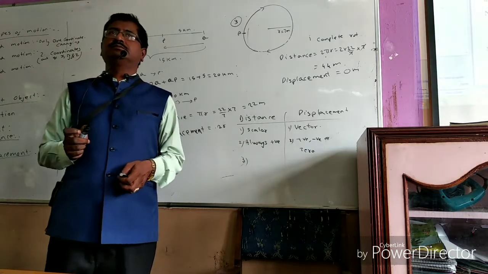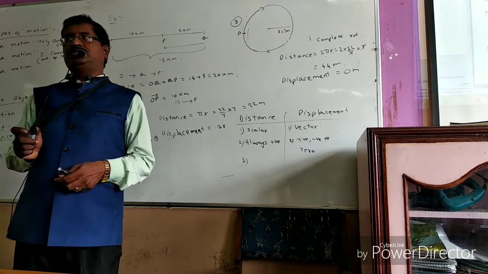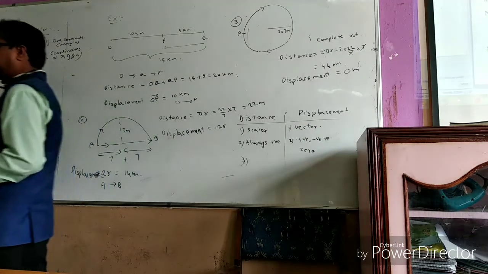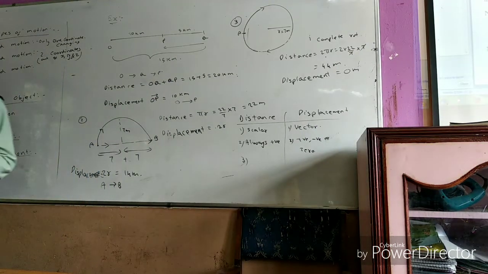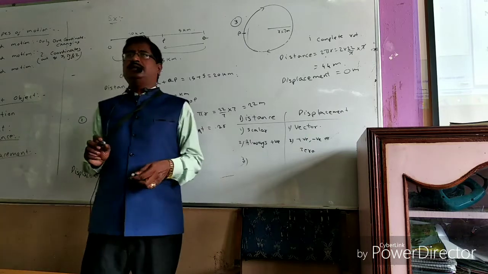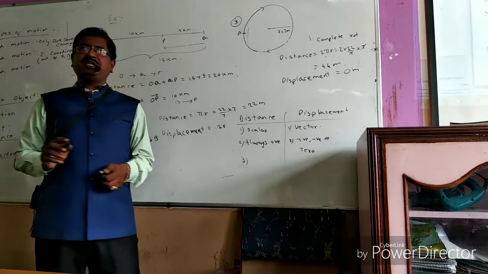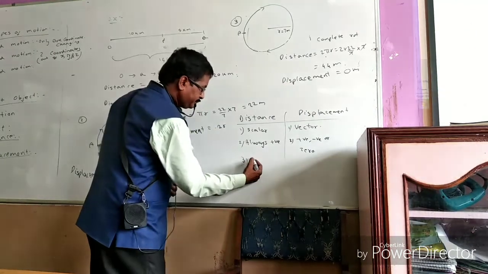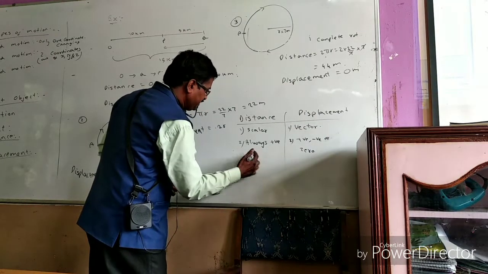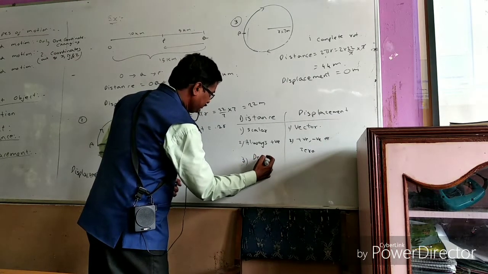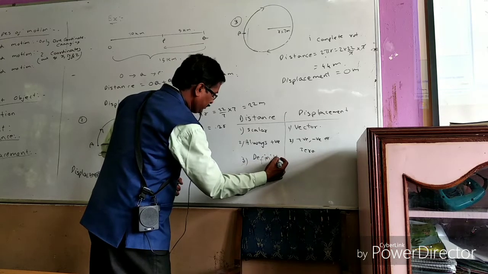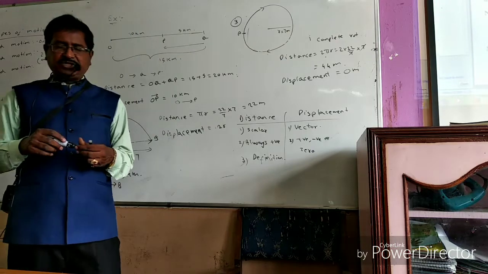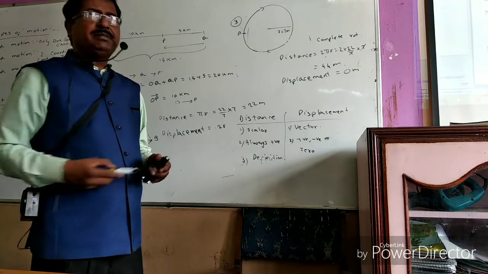Distance is the actual path, displacement is the shortest path. Good. Distance is the actual length of the path taken by the object, and displacement is the shortest distance between initial and final position. Note down, this is one difference. Definition of distance: the actual length of the path taken by the object.